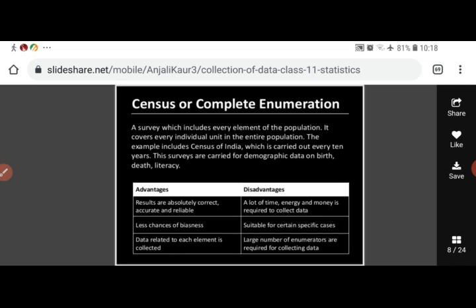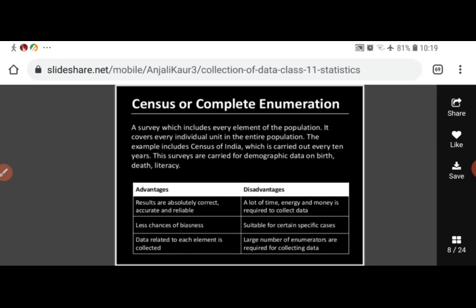Next, the disadvantages. I already told you it is time consuming, energy consuming, and very costly, and it is suitable for certain specific cases. For all the cases, we cannot use census survey method. There we can even use sampling method also.